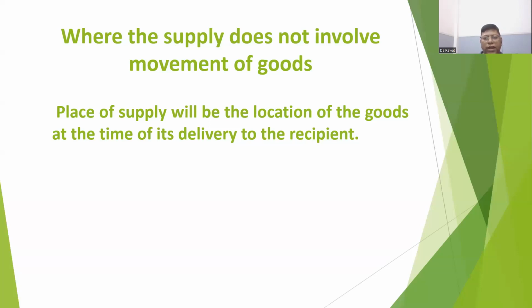Suppose the landlord agrees. Then what happens? The generator is not moving. Generator is as it is in its place. So this is the example of supply where goods are not moving.